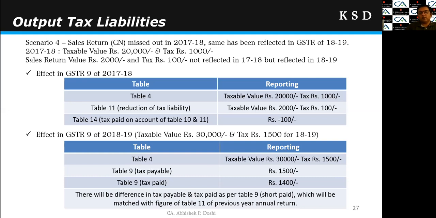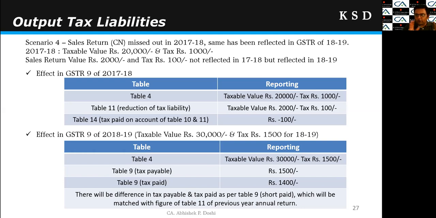Now what will I do in the GSTR 9 of FY 18-19, right? In GSTR 9 of the FY 18-19, in table 4, my amount will be 30,000 turnover and 1500 tax. There is no change. Table 9 tax payable will be 1500 only, but table 9 tax paid 1400. So again, there is a short payment of 100 rupees as per table 9 of the GSTR 9, but there is actually no short payment. So again, we have to make proper disclosure that this difference of 100 rupees is on account of the earlier year tax adjustment, and it tallies with table 11 of the previous year annual return, right?